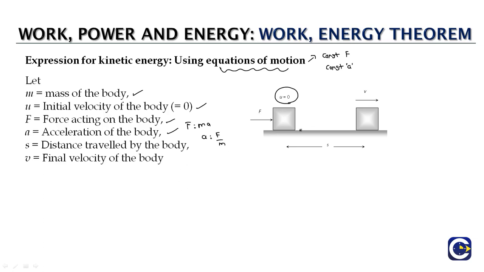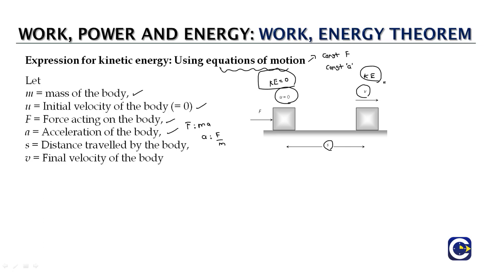Now we look at a case where the object is traveling through distance s. Since it is moving along a straight line, the case that we are assuming here, the distance covered and displacement both will be same in terms of the value, and the object let us say is reaching a final velocity v. Now we'll try and see how we can calculate the kinetic energy possessed by the body. So of course, initially, since the object is at rest, it's supposed to have no kinetic energy, or kinetic energy 0, and when it is picking up the velocity, it will be able to have kinetic energy.